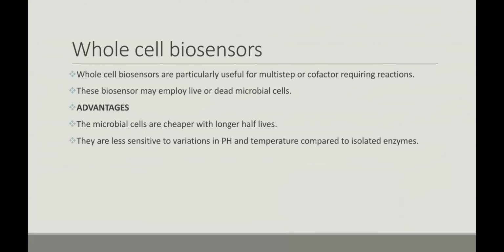Next are whole cell biosensors. Whole cell biosensors are particularly useful in multi-step or cofactor-requiring reactions. A whole cell biosensor is used in complex biological reactions, with live or dead microbial cells, and they have many advantages. The microbial cells are cheaper with longer half-lives, and also less sensitive to variation in pH and temperature compared to the isolated enzyme. These are the advantages of whole cell biosensors.